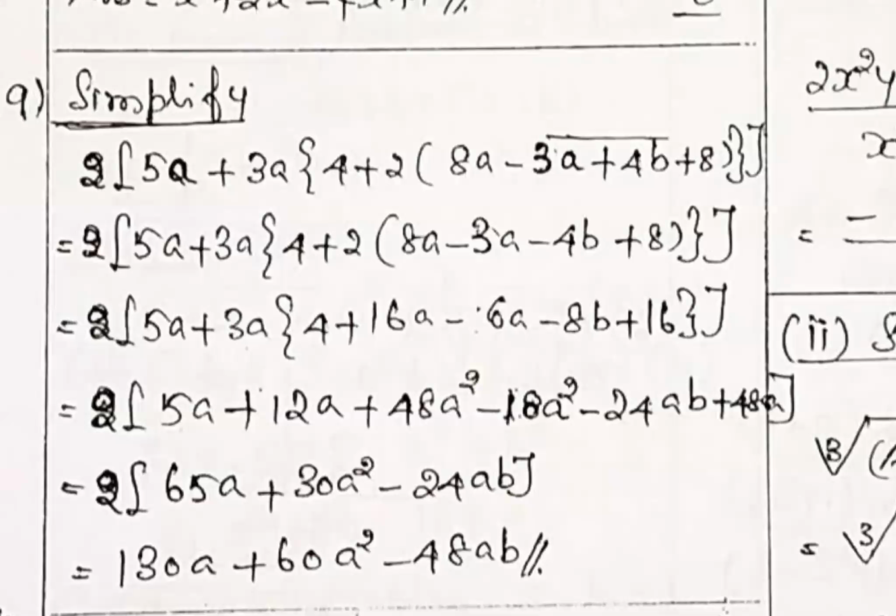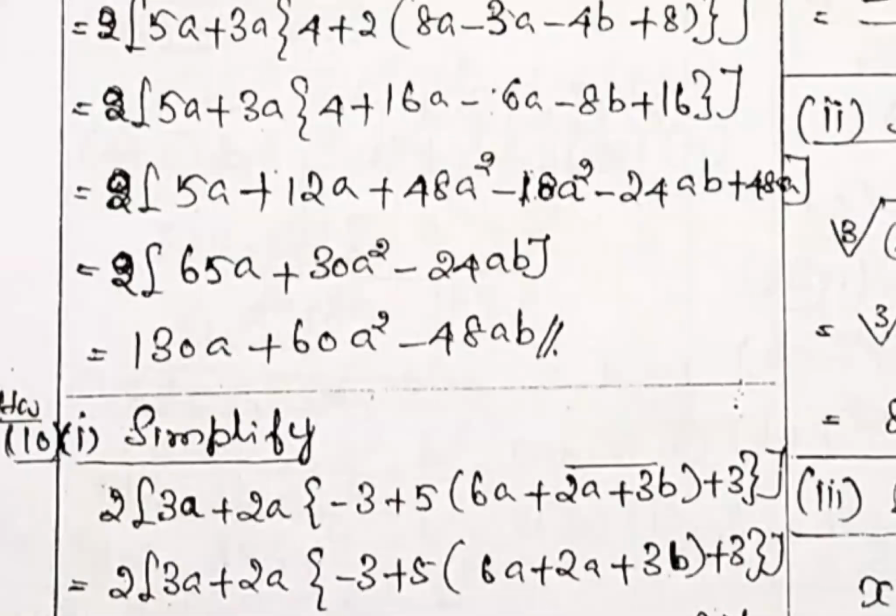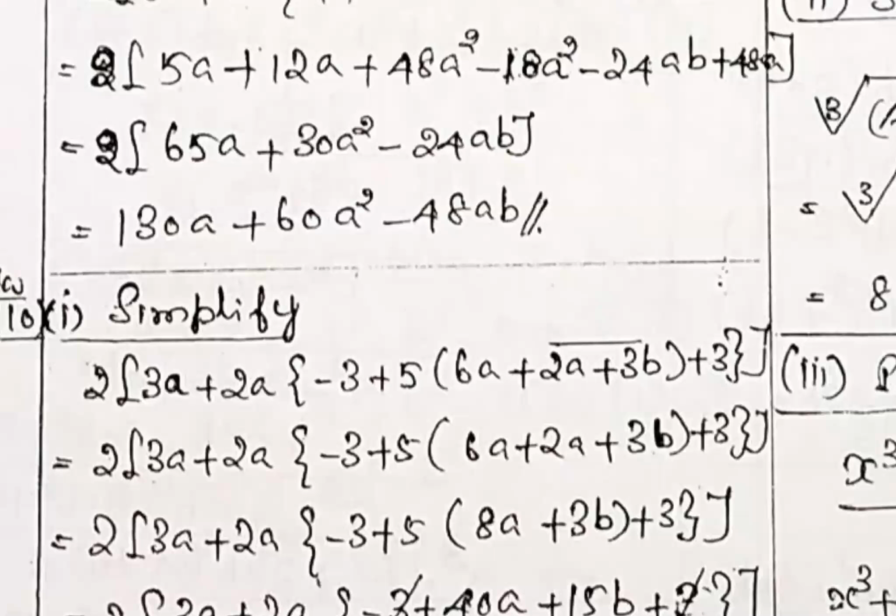Each line I am removing one bracket, up to both lines. Once you remove a bracket, while removing it you must take care of the sign. Sometimes the power term also you take care of. Same base value means the power will increase. So simplify model problem. Same model again, practice purpose.